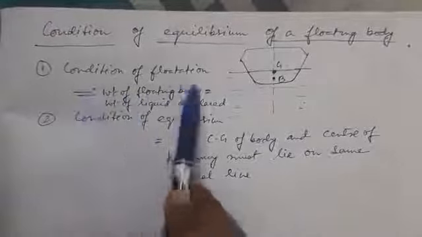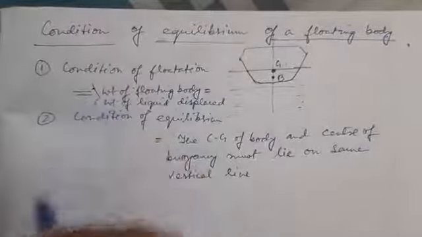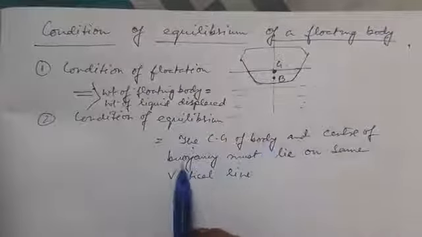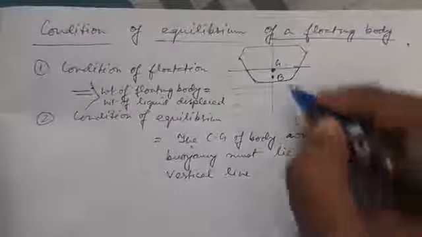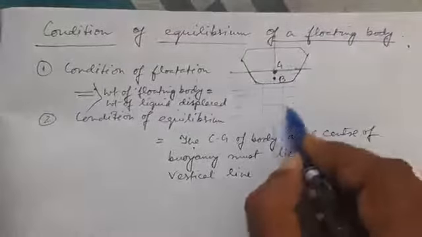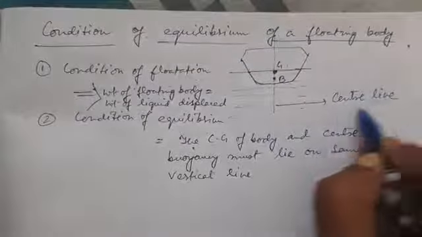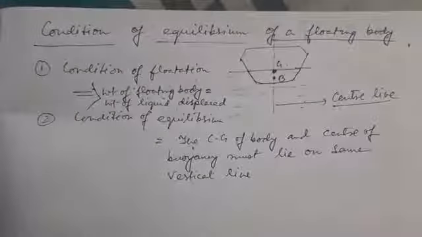So, condition of flotation: the weight of the floating body equals the weight of the liquid displaced. Condition of equilibrium: the center of gravity of the body and the center of buoyancy must lie on the same line. As both centers lie on the same line, this line is known as the center line.